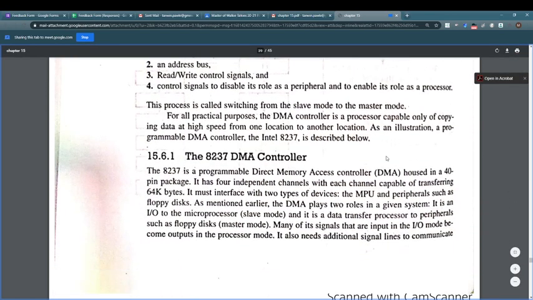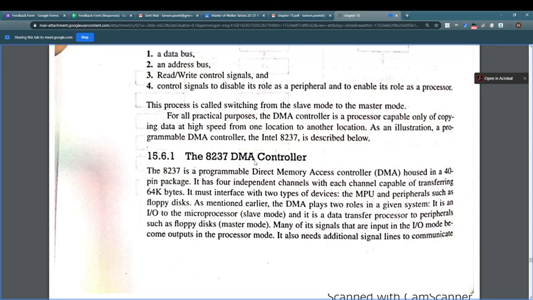Now, 8237 is a DMA controller peripheral device chip. This is a programmable direct memory access controller, housed in a 40 pin package.